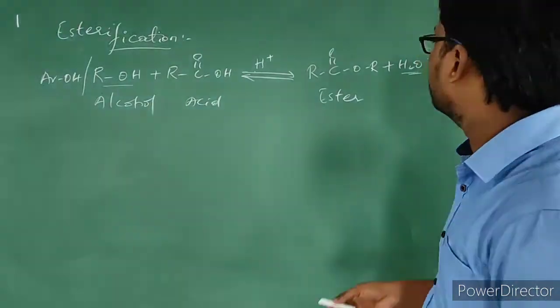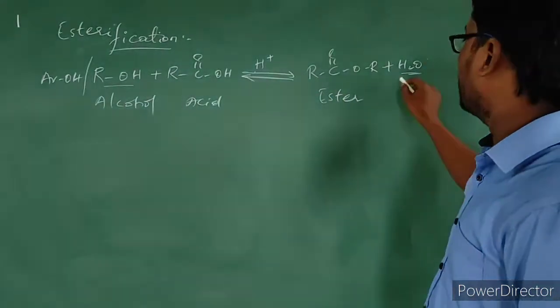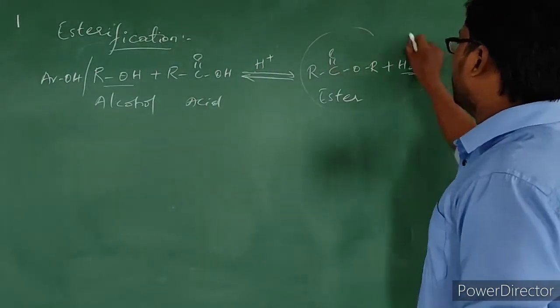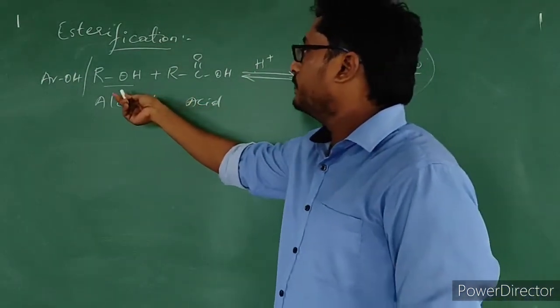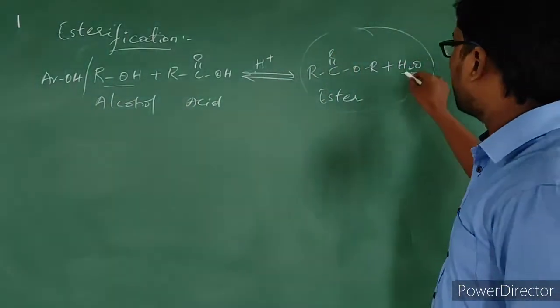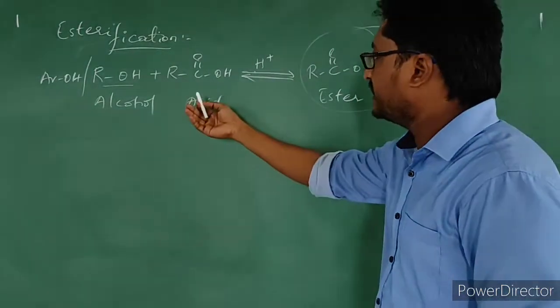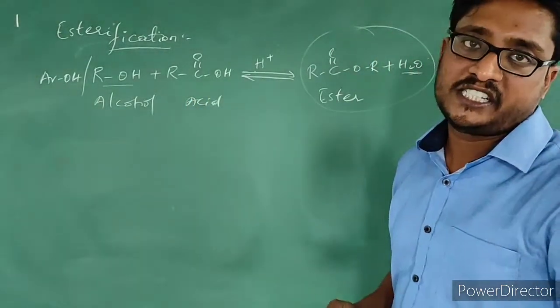The reason is that since this reaction is reversible in nature, if water is present, these two can react together to form back the reactants again. That is why as soon as the water is produced, it is to be removed so that the reaction will move in the forward direction.